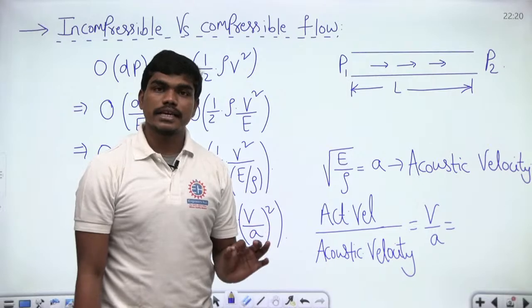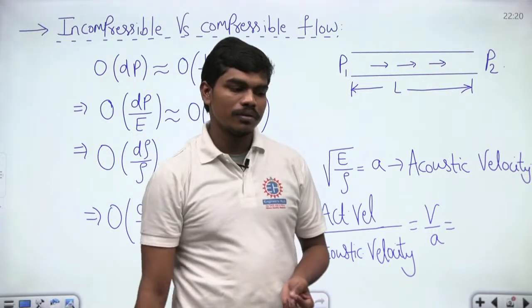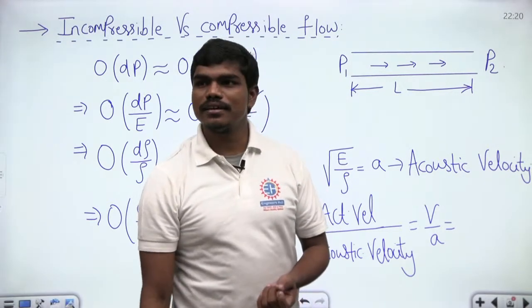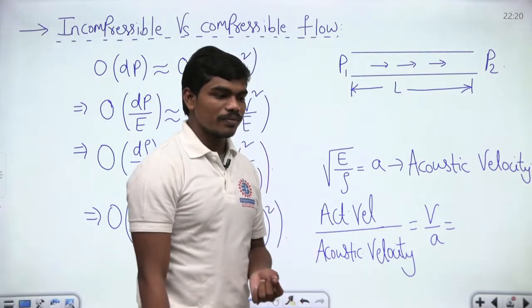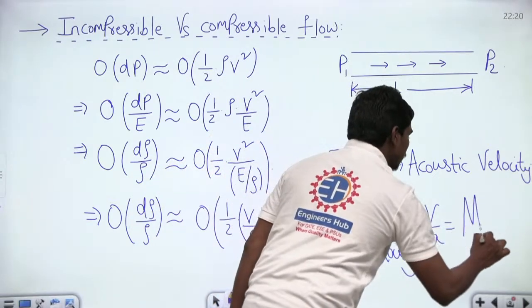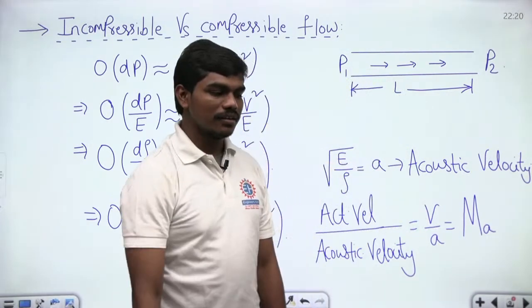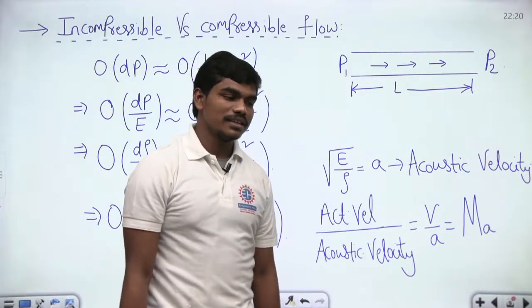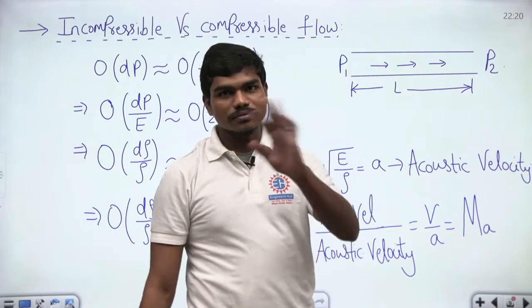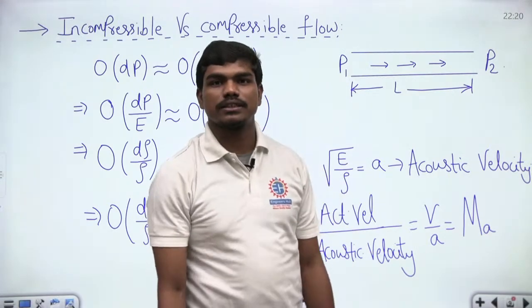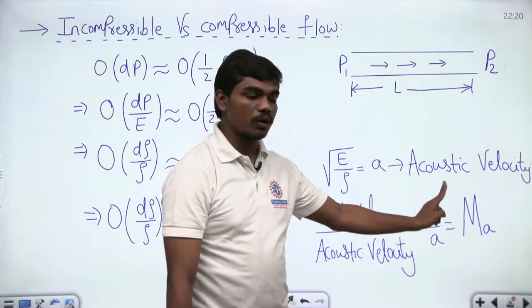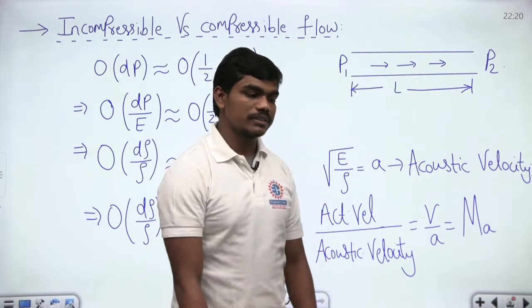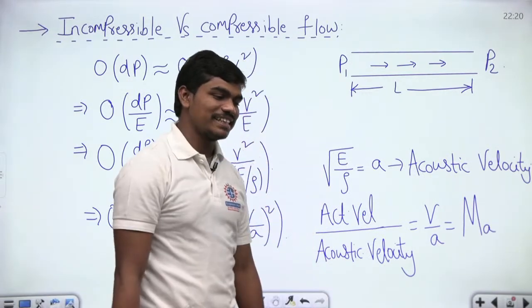Mach number. Okay, and generally, have you seen Mission Mangal, any one of you? Mission Mangal is a recent movie on launching a Mars mission. Have you seen the Mission Mangal movie, any one of you? Yeah, this is Mach number, which is denoted by M A. Fine. No, you haven't seen the movie. Yes. So in that movie, they tell Mach scale crossing 2, 3, 4, which means the actual velocity is more than 3 times, 4 times the acoustic velocity. This is what they mean when they say it. Which language, sir? Hindi? Mission Mangal is a Hindi movie actually.